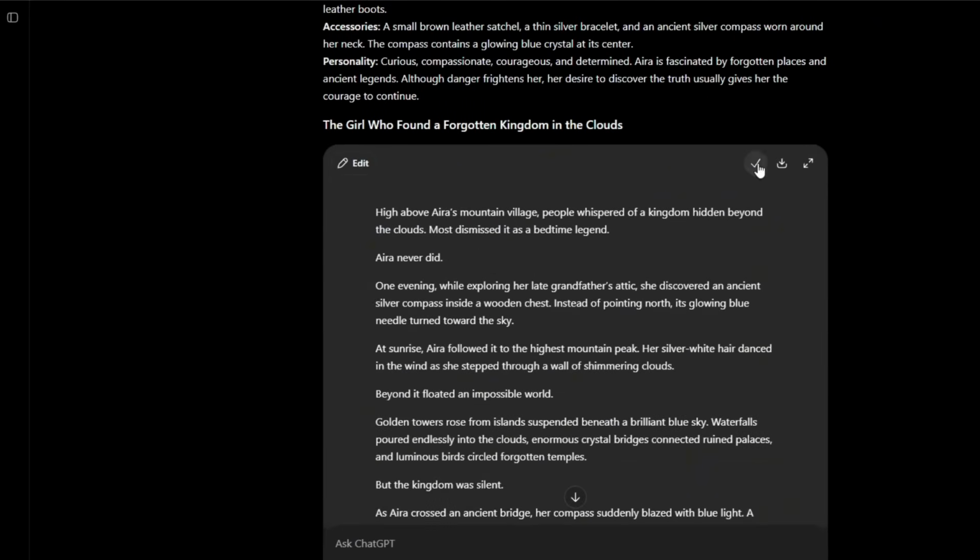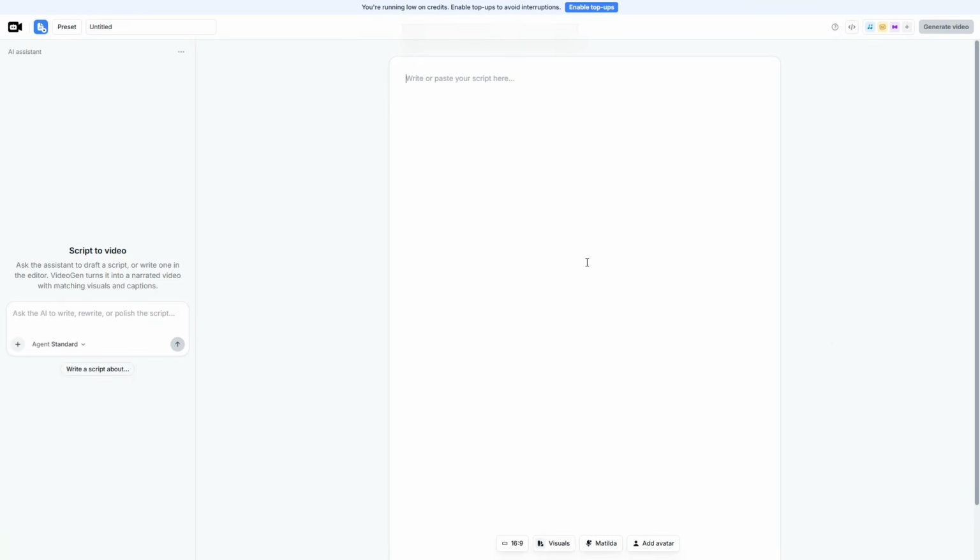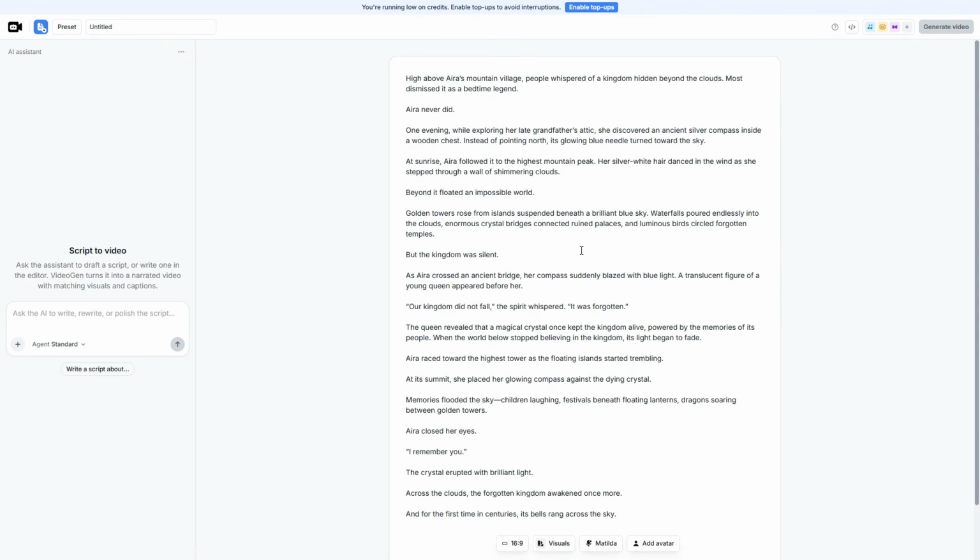Now that our script is ready, let's go back to VideoGen. Here, I'll copy only the story section that ChatGPT created and paste it directly into the script editor. You can read through the script and make any changes you want before continuing.